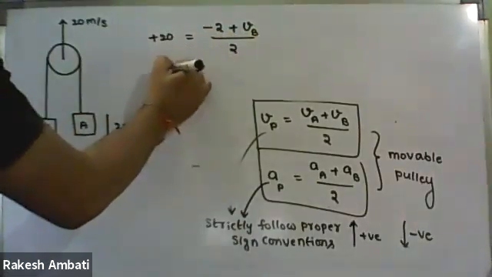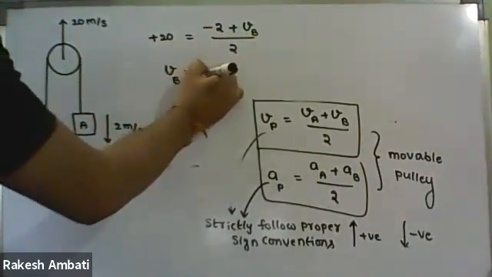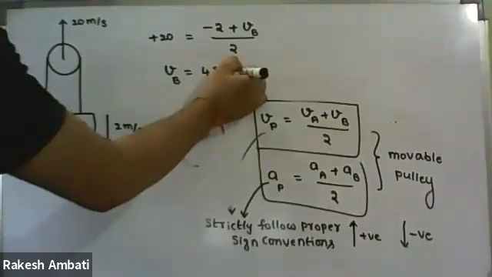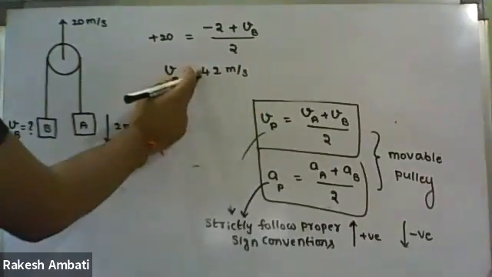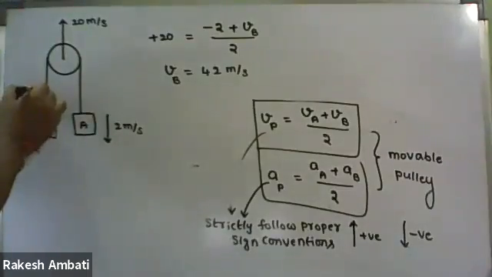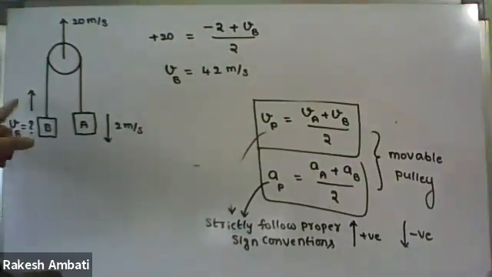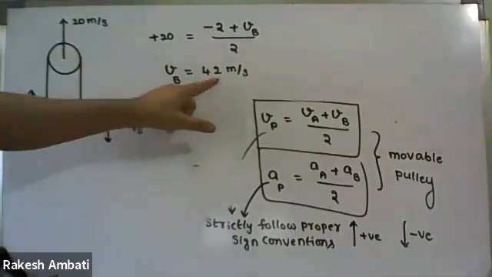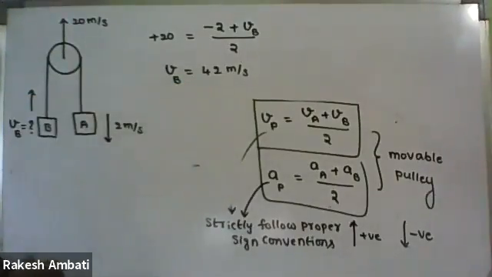Simplify, we get VB equal to 42 meter per second. And we got positive sign, so positive sign indicates the block B will move upwards with velocity of 42 meter per second.